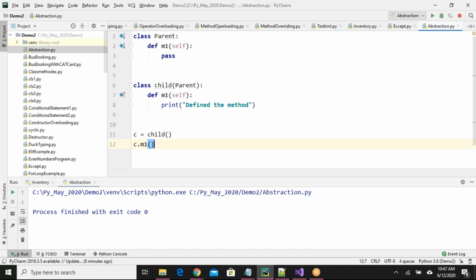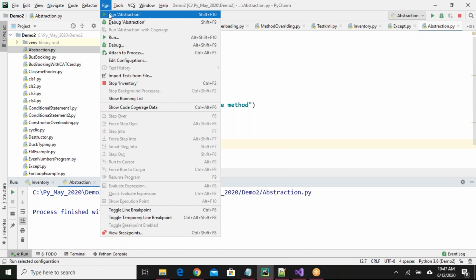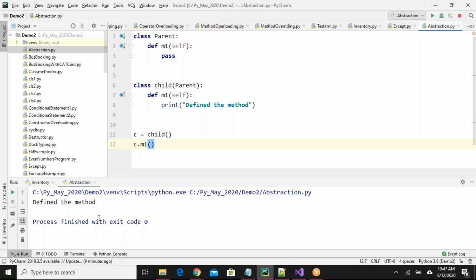Okay, let me call it. Now, if I run this program, it prints the defined method. Is this the concept of abstraction? No, this is the concept of method overriding. Method overriding means if you have a method in the parent class and you want to write a new definition for the same method in the child class, that is known as method overriding.